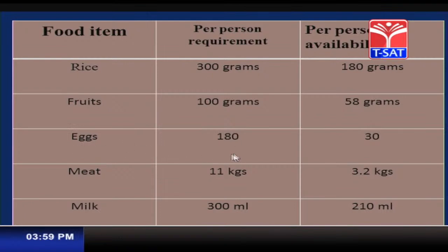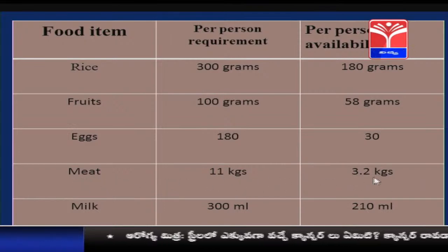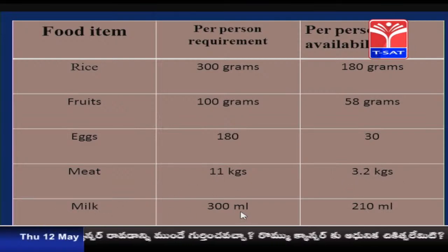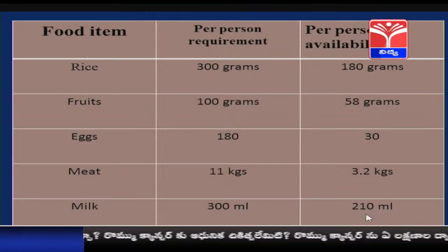Eggs, the per person requirement is 180, whereas very little is available to the people, only 30 eggs per person availability. Meat is 11 kgs, whereas 3.2 kgs is the per person availability. Milk it is 300 milliliters, and what is available? It is 210 milliliters only. So, I hope you have understood this chart in a better way. There is a lot of need for the people to maintain a good and nutritious diet, so that they can be healthy, and we still have not reached that extent.